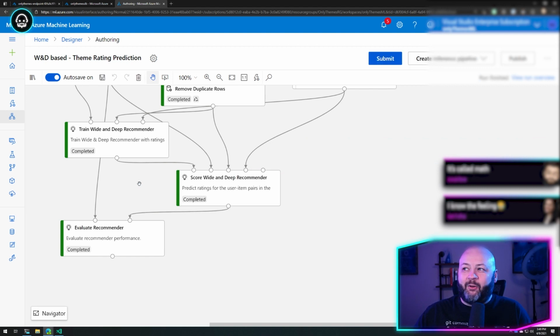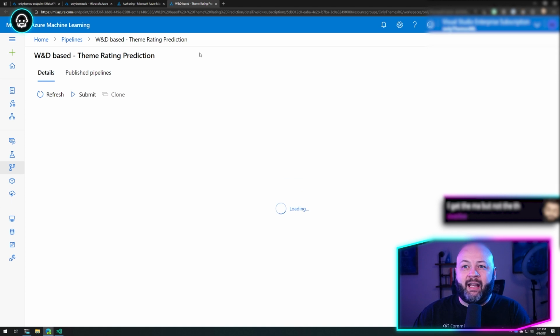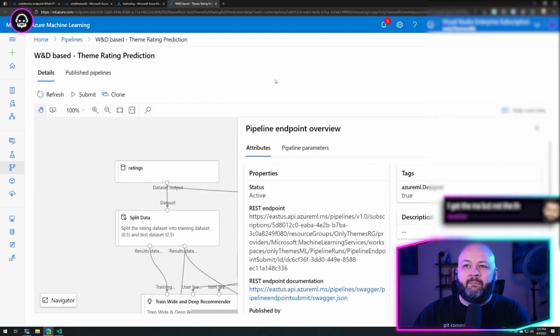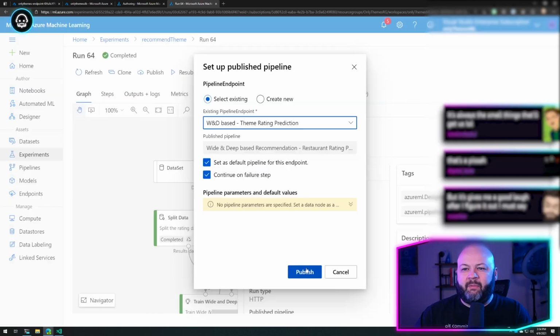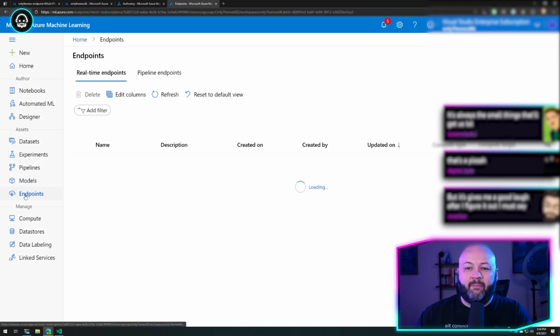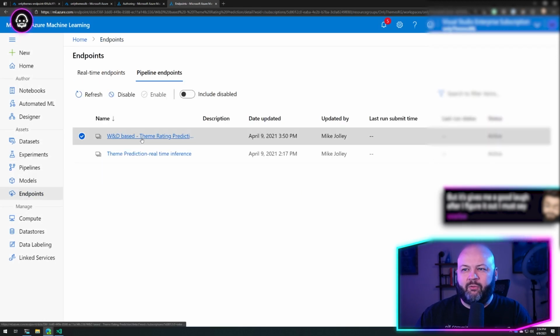It did it. I don't know if it's worth anything, but it did something. Okay, so I published it. So I've got a pipeline. What a beautiful, beautiful pipeline. Oh, the endpoint. Oh, gotta go back to the endpoint. I've got an endpoint now. There I do. Click on that.